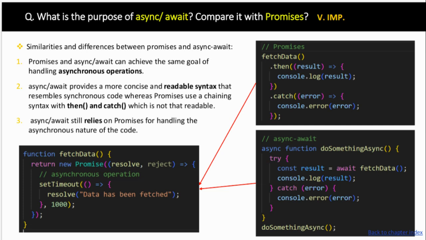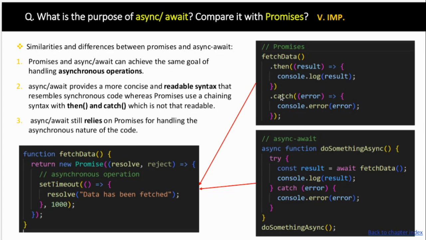After that, there is a commonly asked question by interviewers: what is the purpose of async await? Compare it with promises. At that time, we straightforwardly say that promises and async await can achieve the same goal of handling asynchronous operations. Async await provides a more concise and readable syntax that resembles synchronous code, whereas promises use a chaining syntax. You can see the chaining syntax, then and catch.